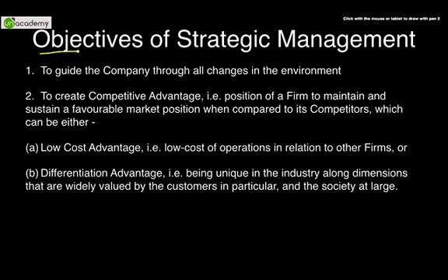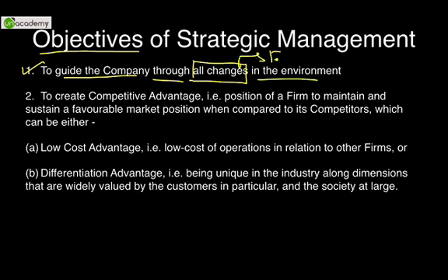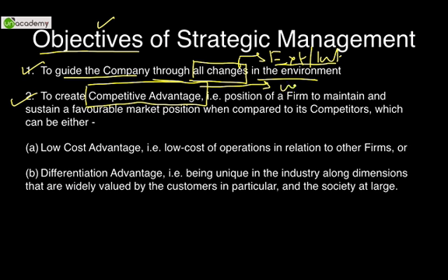What is the objective of strategic management? It is twofold. First is to guide the company through all changes in the environment. Any kind of changes, which means external change or internal change. Whatever change may be there, we have to guide the company through all these changes, is the very first basic objective of SM. The second objective is to create a competitive advantage. We discussed the meaning of competitive advantage in the last class: to form something unique, to make your company's product unique, different from everyone else. That would give us an advantage over our competitors. Hence the term competitive advantage.